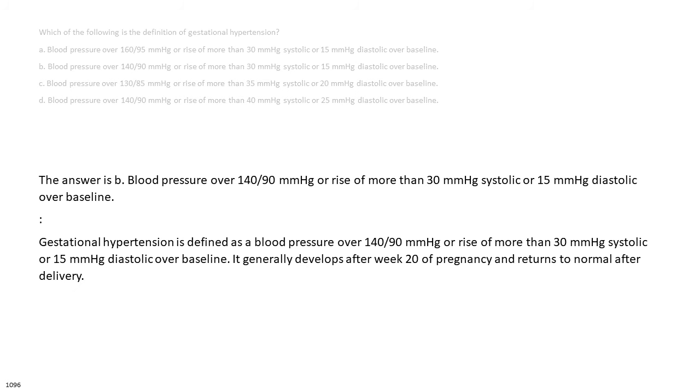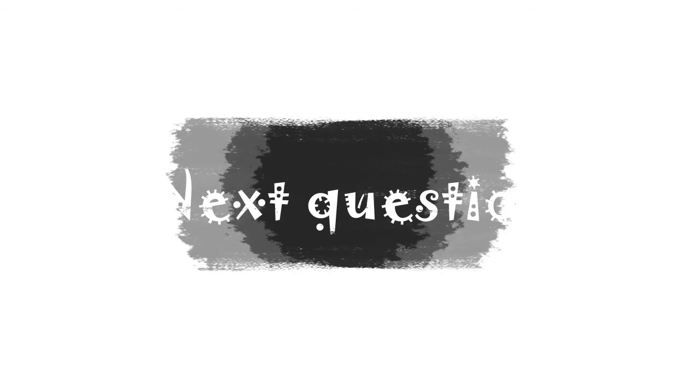The answer is B. Blood pressure over 140/90 mm of mercury or rise of more than 30 mm of mercury systolic or 15 mm of mercury diastolic over baseline. Gestational hypertension is defined as a blood pressure over 140/90 mm of mercury or rise of more than 30 mm of mercury systolic or 15 mm of mercury diastolic over baseline. It generally develops after week 20 of pregnancy and returns to normal after delivery.